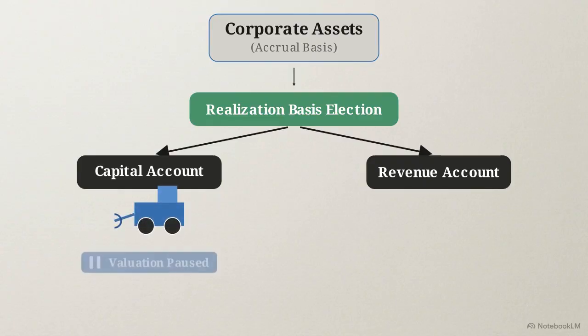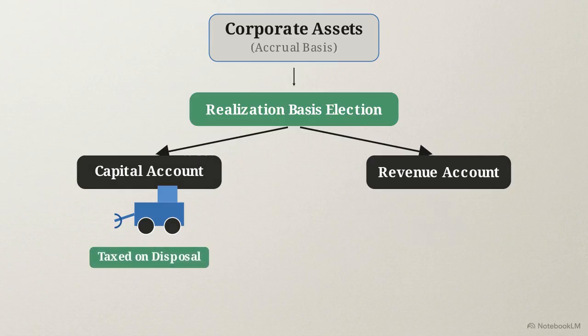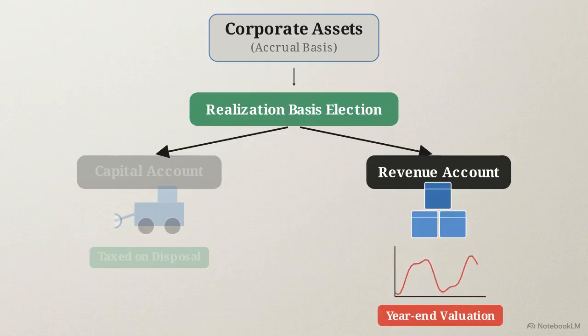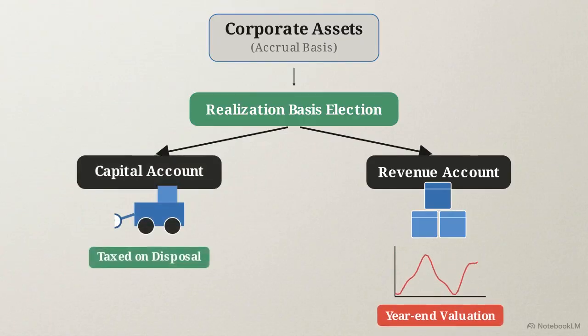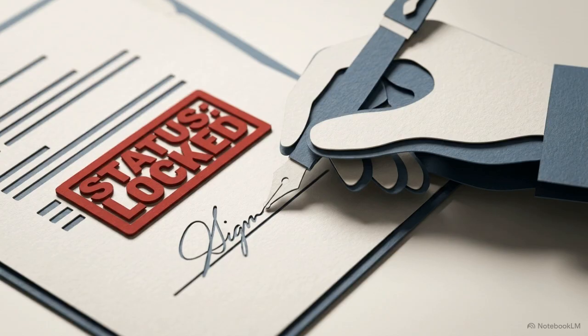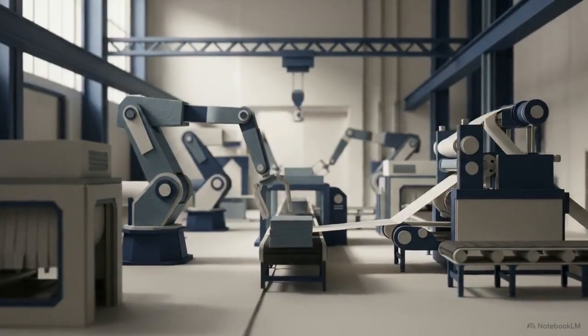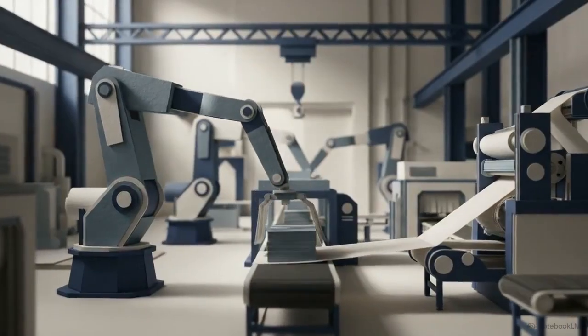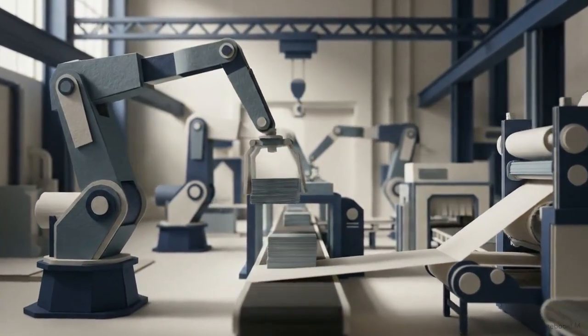The realization basis election ensures capital account assets, like heavy machinery, are recognized only upon final disposal. Meanwhile, revenue account items, like short-term inventory, are taxed on an unrealized year-end valuation. This realization election is irrevocable, except in exceptional circumstances. Making this choice permanently alters the company's long-term tax posture. Electing the realization basis gives capital-heavy businesses a critical structural tool to neutralize paper volatility and protect working capital from